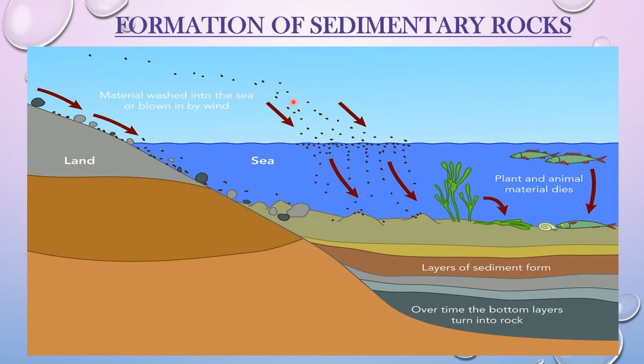Now when these particles of rocks together with the sand and mud are carried by rivers to the sea, they settle at the bottom and they are known as sediment. Over millions of years, these sediments form layer upon layer. When they settle down, slowly a pressure builds up and all the layers get stuck to each other, or they cement together and they form the sedimentary rocks. The deepest layer usually is the oldest rock.